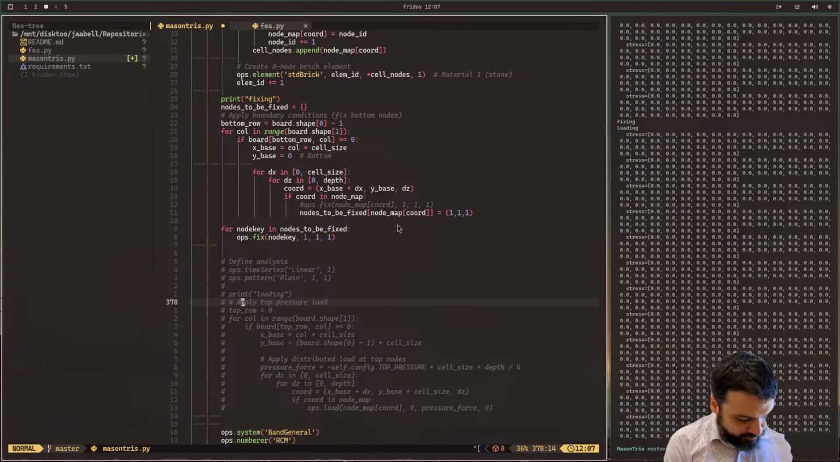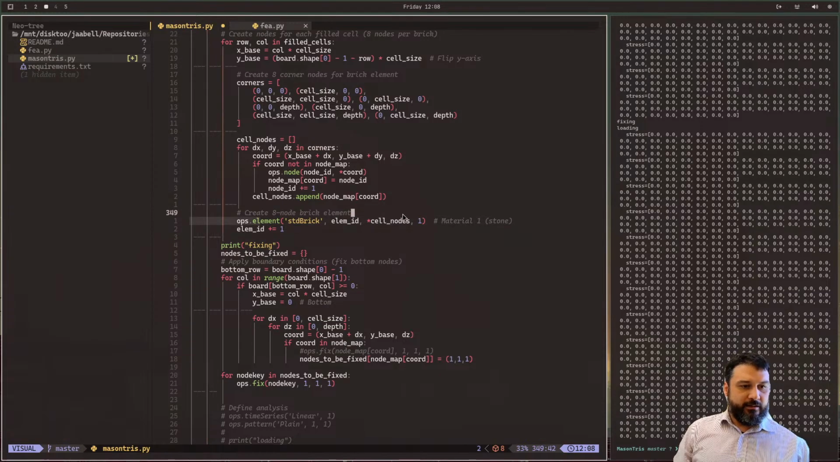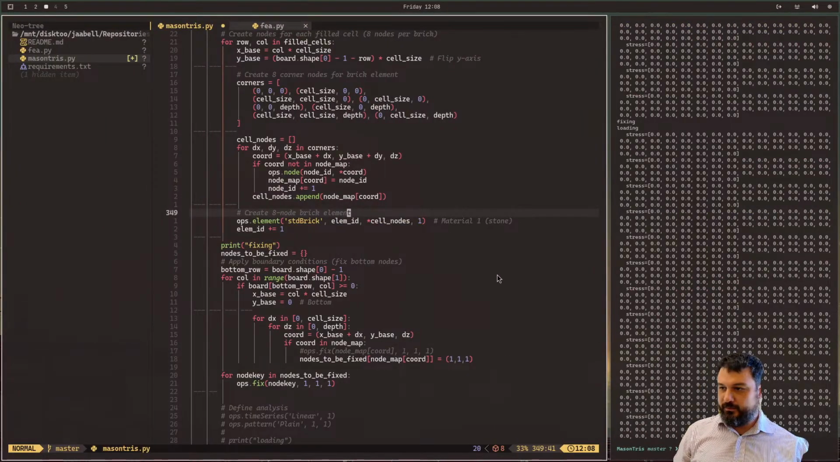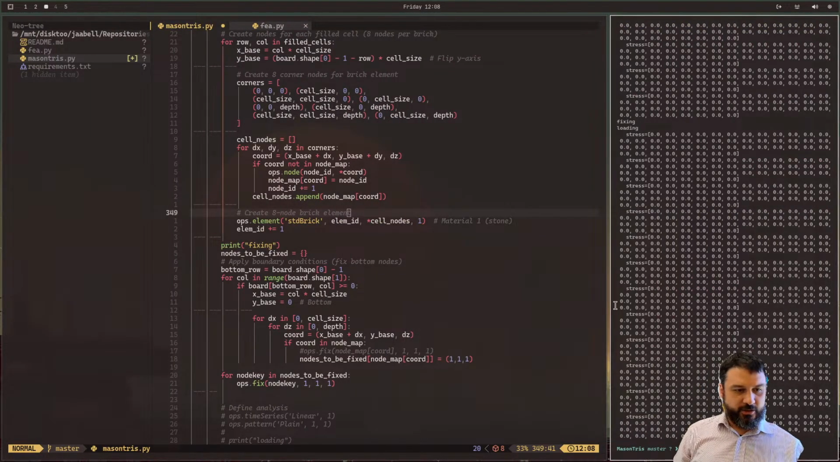Très good. So what I am gonna do is add forces based on the material density. That would be nice. So let's go into the OpenSees document. Oops. In the OpenSees documentation.